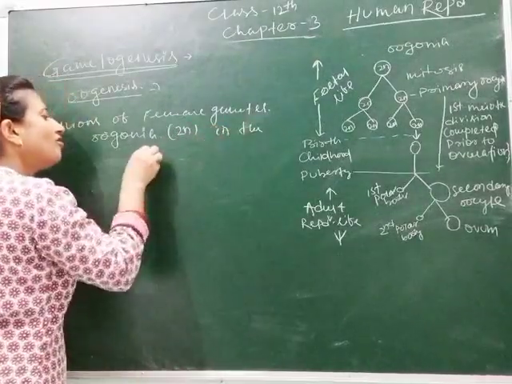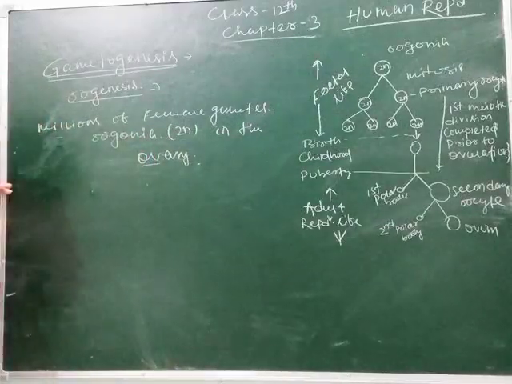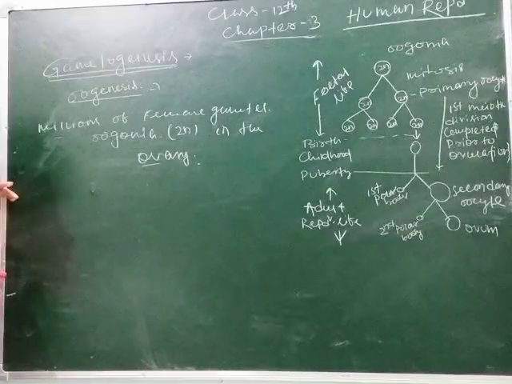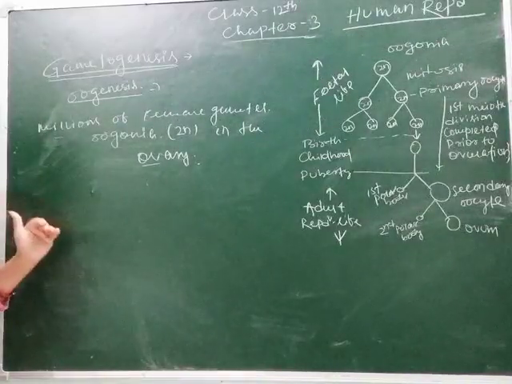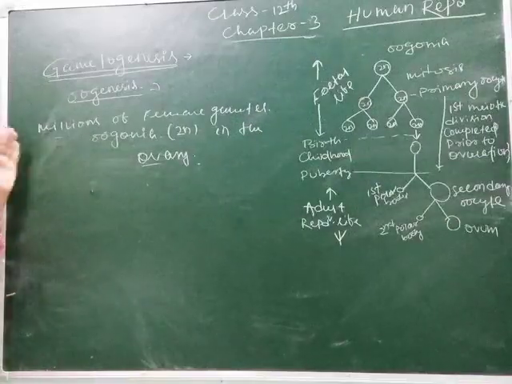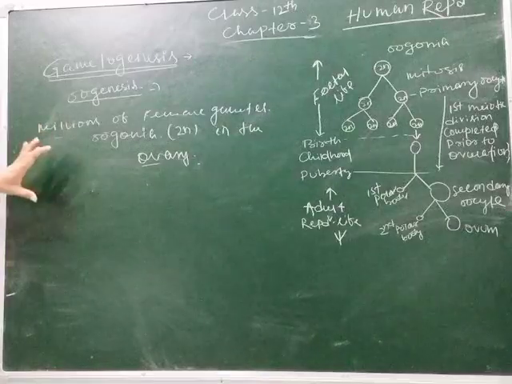Think about it: during fetal life, when the fetus is so small and its ovary is also so small, millions of female gametes are formed. Gradually they mature and are released from the body. So what are the processes between the formation and its release?